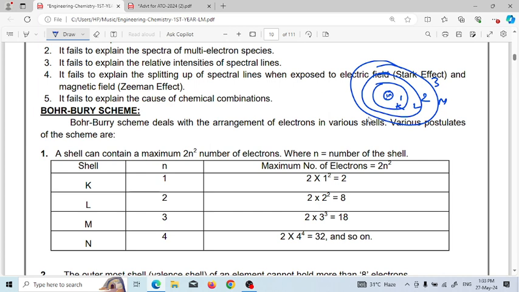By this formula, 2n², we can find how many electrons will be present in shell numbers 1, 2, 3, where n is the shell number. For n = 1, 2 into 1 squared is 2, so the K shell can have a maximum of 2 electrons. For the L shell, n is 2, so 2 into 2 squared, 2 into 4, is 8. So the L shell contains 8 electrons. Similarly, the M shell contains 18 electrons, the N shell contains 32, and so on.